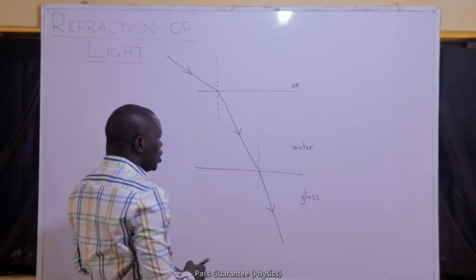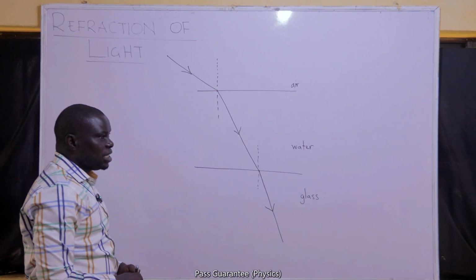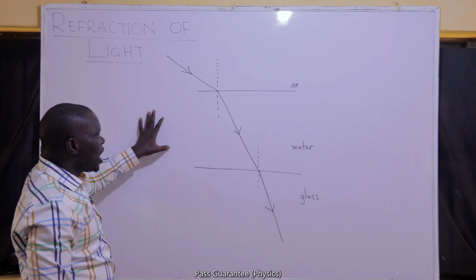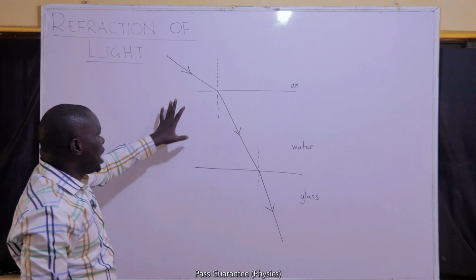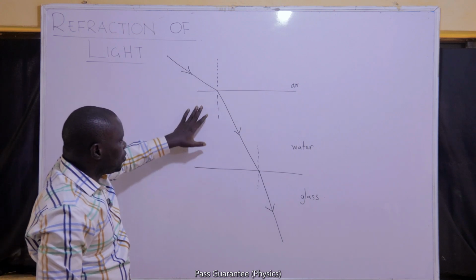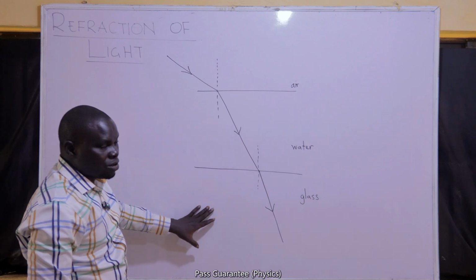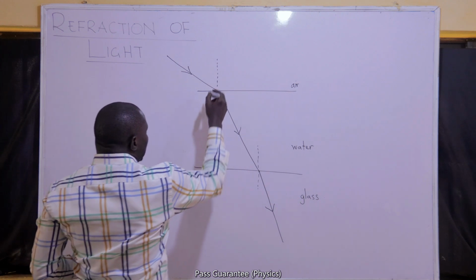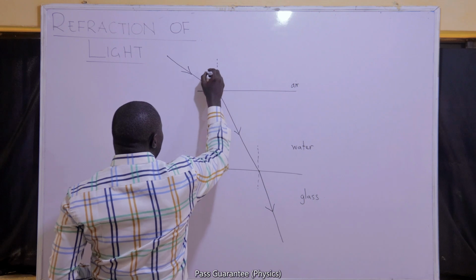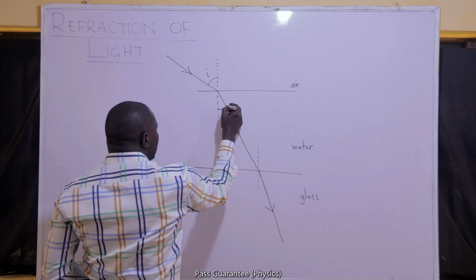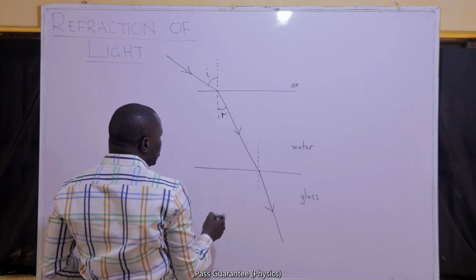You cannot solve problems on 3 media together at the same time. You have to take it 2 at a time. I have to solve for air and water, and I have to also solve for water and glass together. For example, this will be my initial angle of incidence, the angle between the incident ray and the normal. This will be my angle of refraction.